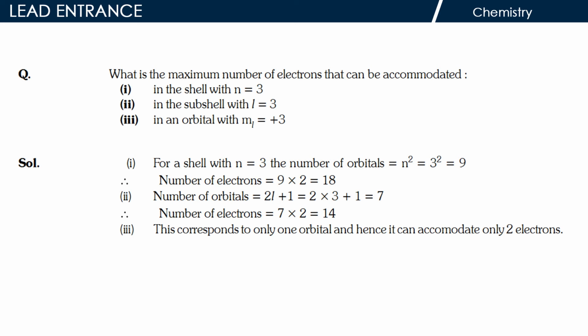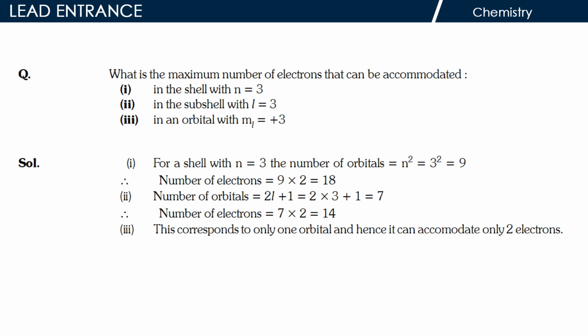Solution. 1. For a shell with n is equal to 3, the number of orbitals is equal to n square, which is equal to 3 square, which is equal to 9. Therefore number of electrons is equal to 9 into 2 is equal to 18. 2.